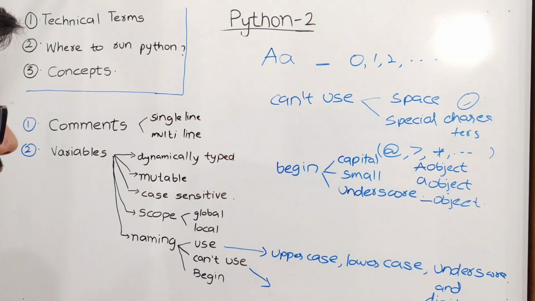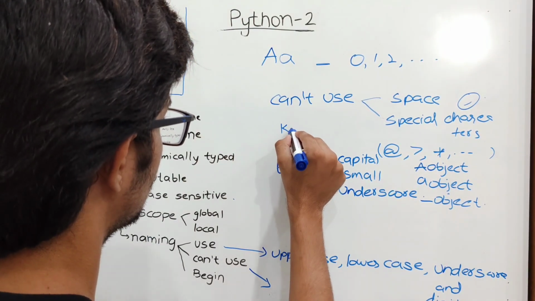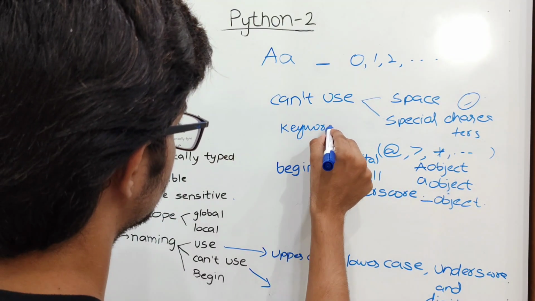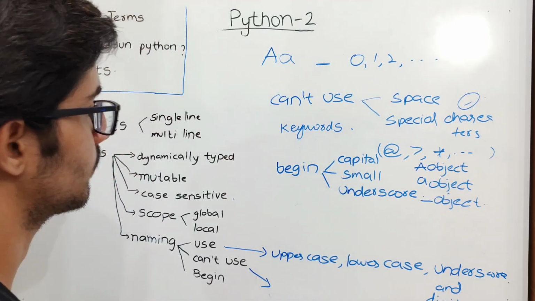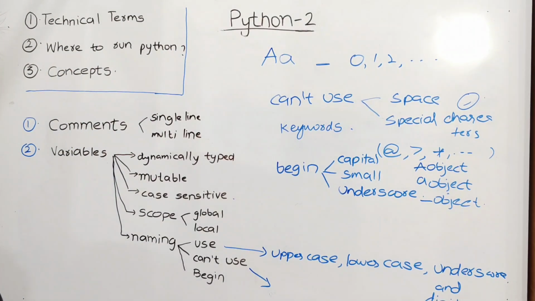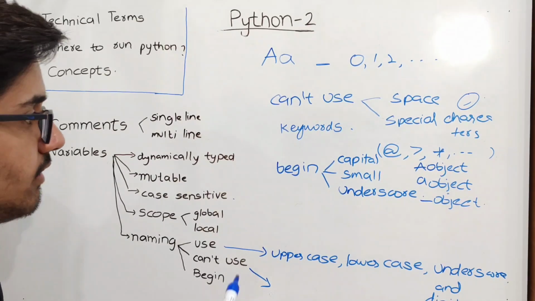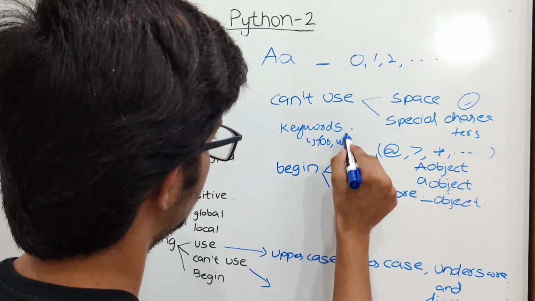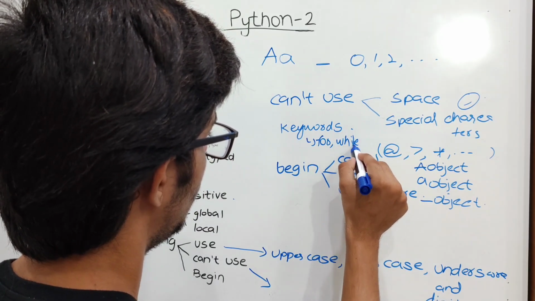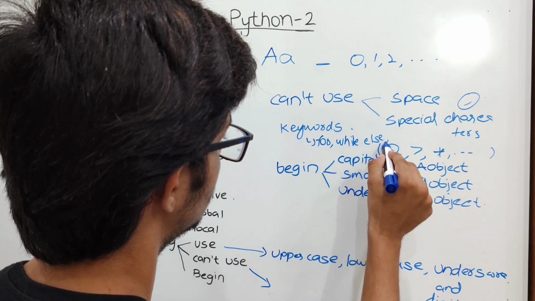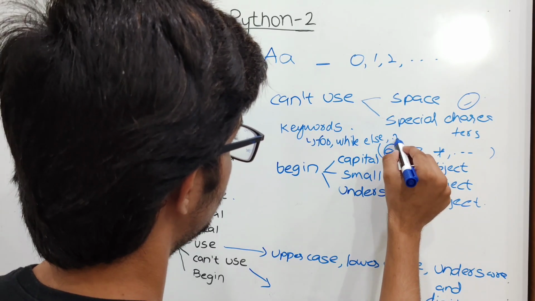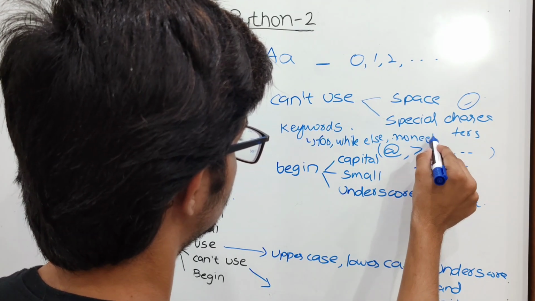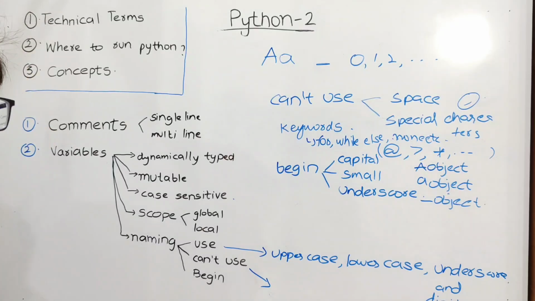We cannot use keywords either. So what is meant by keywords? Keywords are predefined words which have a special meaning in Python. Keywords are like for loop or while, else, and some other values like None, etc.